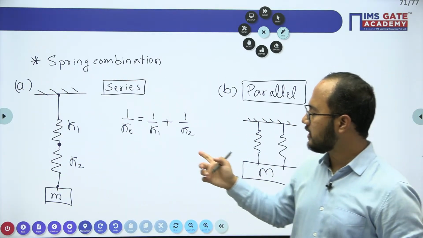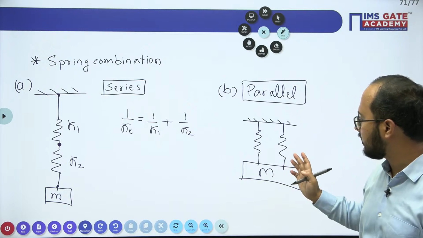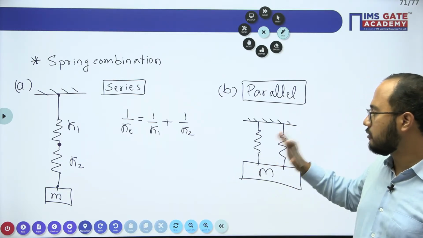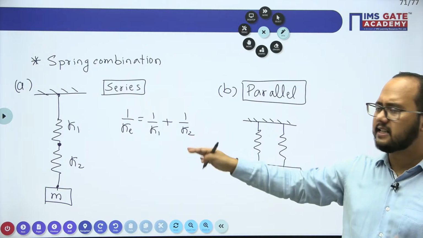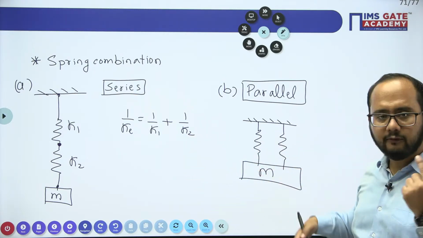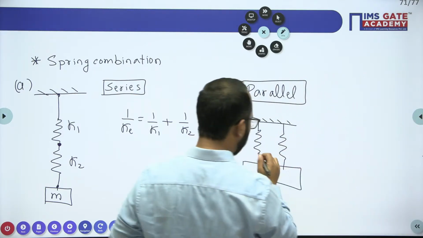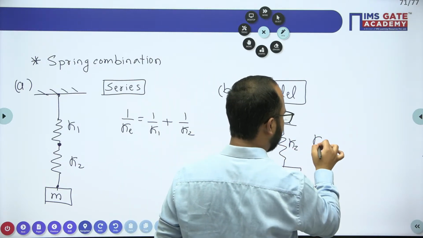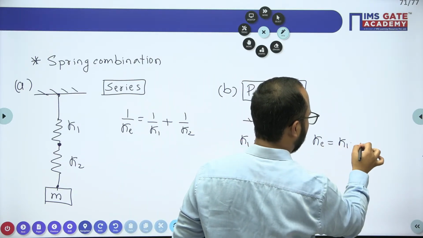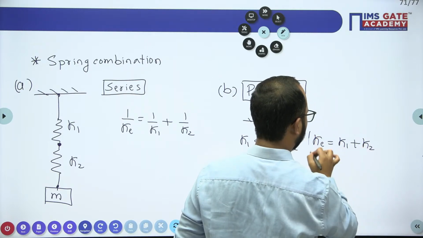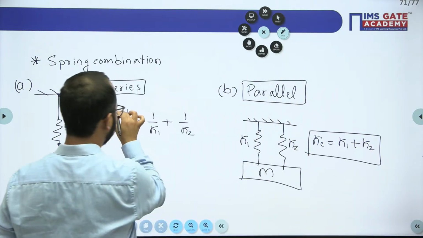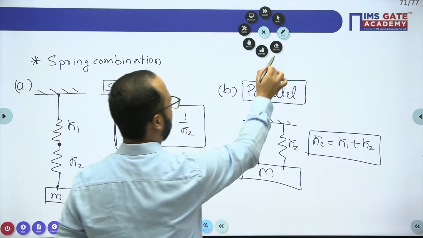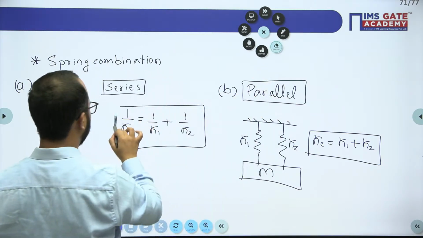So end to end connection will be there in the series case, but in the parallel case, end to end connection is not there, okay? But what is the common thing? Deflection has to be the same. In the series case, deflection will not be the same, but in this case, deflection will be the same, because of the arrangement. In the case of parallel, you can write the equivalent stiffness as K1 plus K2, like this. So I hope this point is clear to everybody.